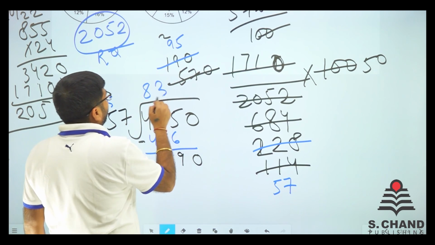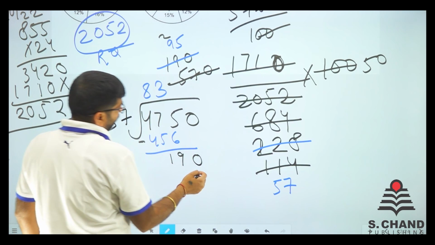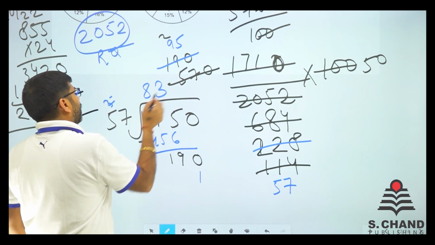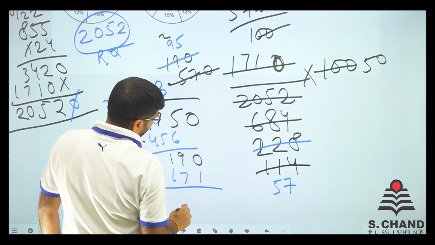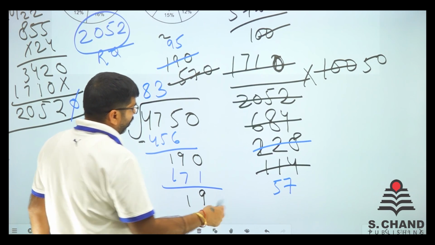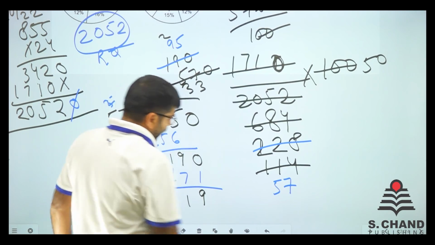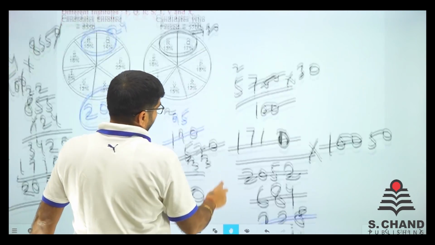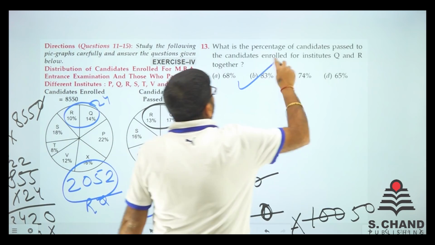So when you multiply 57 by 3, 7 3s are 21, 2 is the carry. 5 3s are 15, 16, 17. 171. So we get 19 again. So I guess always 333. So 83.333. So is there any option like 83.333? There's none of these, and 83 is the answer.